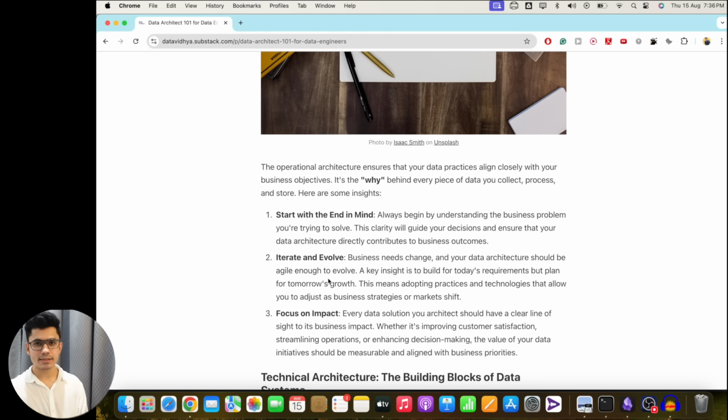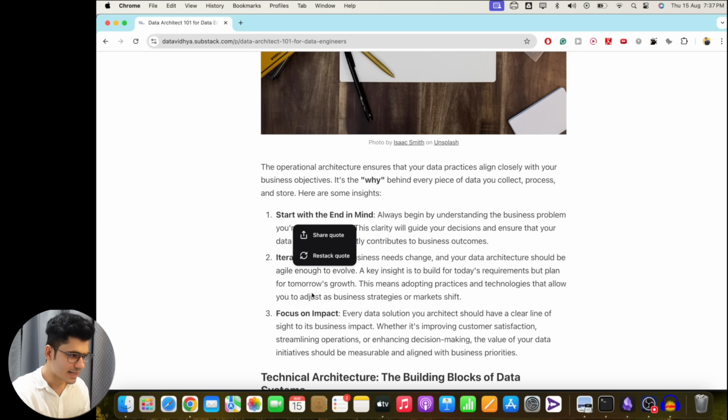Here are some of the insights to think about when building the operational architecture, or defining the business goals. First is to start with the end in mind. Always begin by understanding the business problem you are trying to solve. This clarity will guide your decisions and ensure that your data architecture directly contributes to the business outcome. This is very important: start with the end in mind. Basically, we need to understand what the business goals are before you even think about building an architecture or the technologies. Understand what the business needs, because once you define that, you can easily build the technological side. Technology is very easy to build if you know what the business needs. If you don't know what the business needs, you will be stuck building the architecture and you will never be able to get out of it.